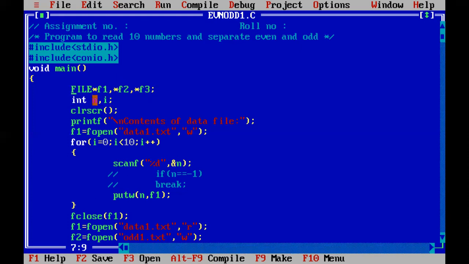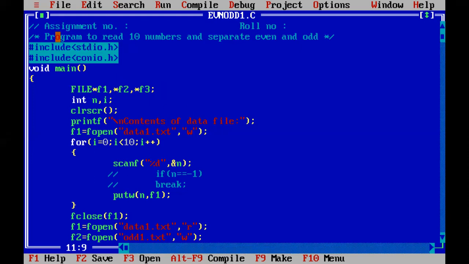Further, I have declared two variables which are of integer type, and then this is where our code gets started. Here I have printed that these are the contents of a data file. We are going to create three files through this C program code.